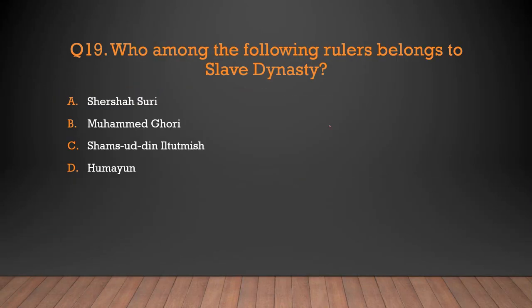Question number 19. Who among the following rulers belongs to Slave Dynasty? Sher Shah Suri, Muhammad Ghori, Shamsuddin Iltutmish, Humayun. Now, if we have a knowledge of history here, so yes, we can directly mark option number C, that Shamsuddin Iltutmish is the ruler who belongs to Slave Dynasty.